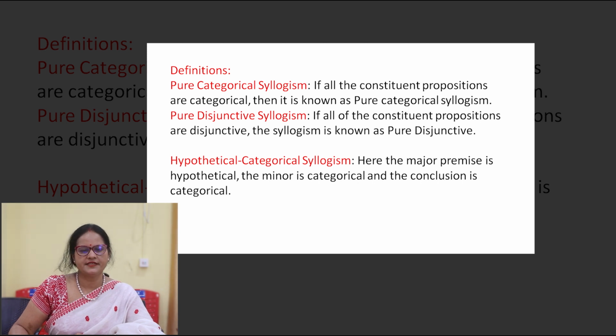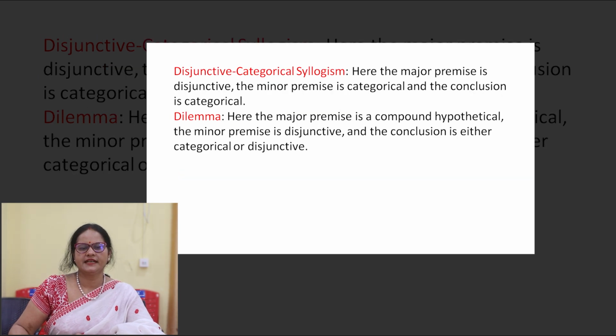Here the major premise is hypothetical, the minor premise is categorical, and the conclusion is categorical. Disjunctive categorical syllogism. Here the major premise is disjunctive, the minor premise is categorical, and the conclusion is categorical. Dilemma. Here the major premise is a compound hypothetical, the minor premise is disjunctive, and the conclusion is either categorical or disjunctive.